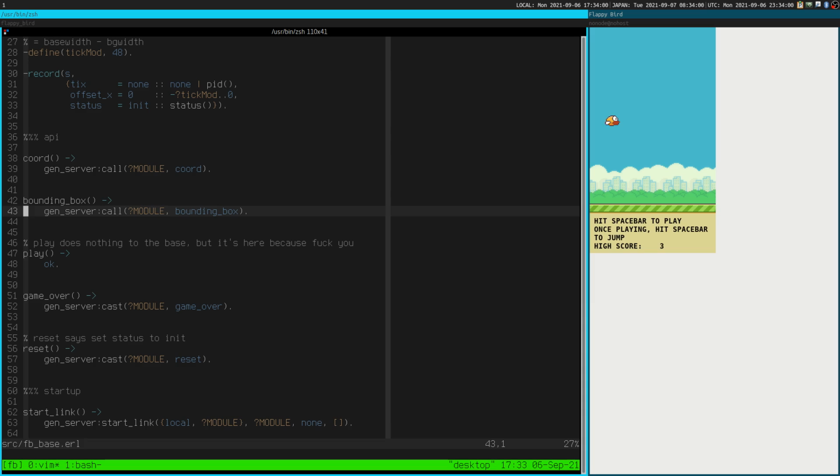And then there's a big difference between a call and a cast. They're very similar to the difference between a text message and a phone call. A text message, you send it, and it will get there. Erlang guarantees that it'll get there. But you don't sit there waiting for a reply. A call is like a phone call. You call somebody, and you have to sit there and not do anything else until the other person either picks up or doesn't pick up, and you go to voicemail. I know I'm a boomer because I remember what phone calls are like.